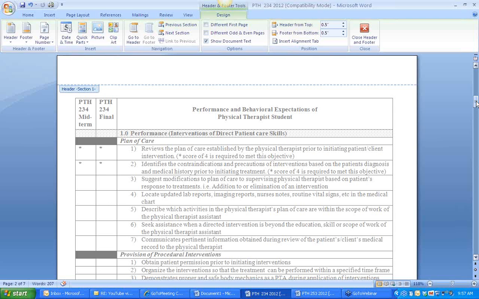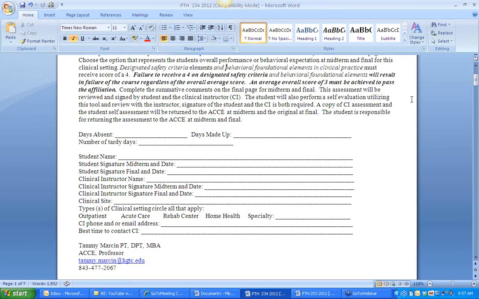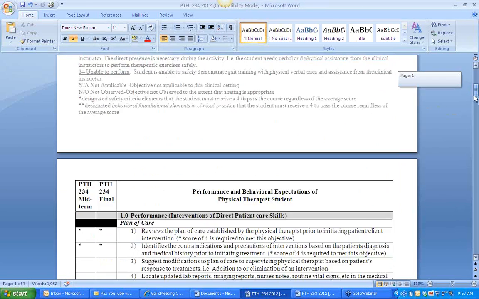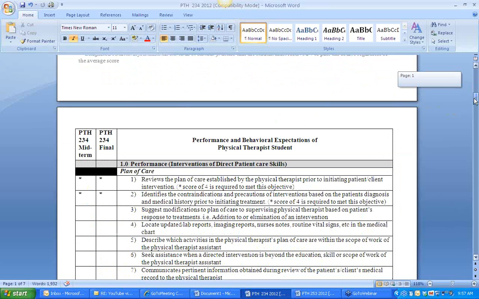I don't require the midterm to be sent back to me here at the school, mostly because we're doing site visits, and we will either call it midterm or we'll come visit the student. We try to visit every student on every affiliation, but sometimes by location or schedule it's not feasible, but we do at least talk to the clinical instructor. We ask the clinical instructors that if they feel there's any chance of the student failing the affiliation when they can see where their scores are at midterm, then they send the midterm into the academic institution and make a phone call to me, letting me know where the areas of deficits are. If not, we'll definitely be touching base with the clinical instructor at midterm.